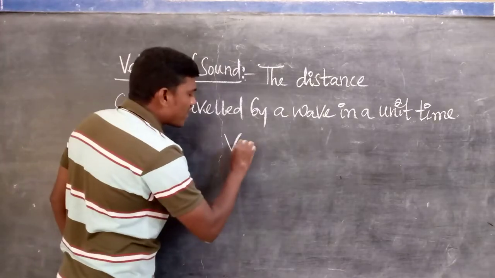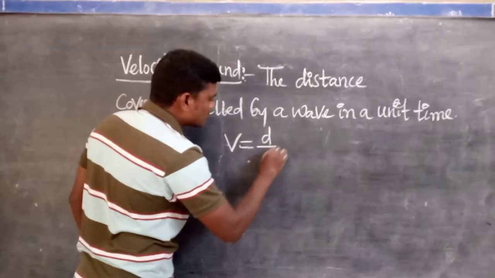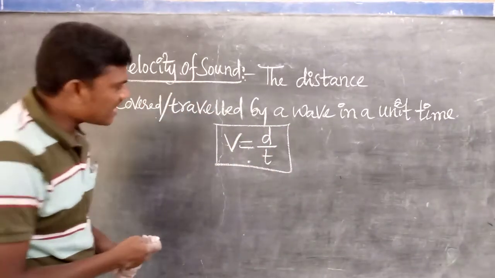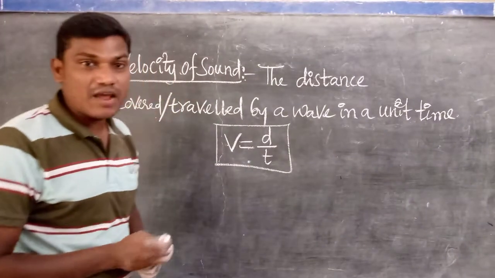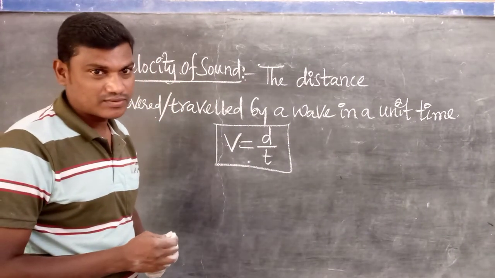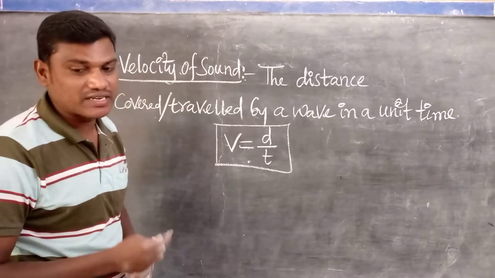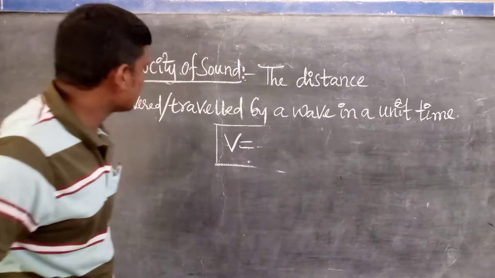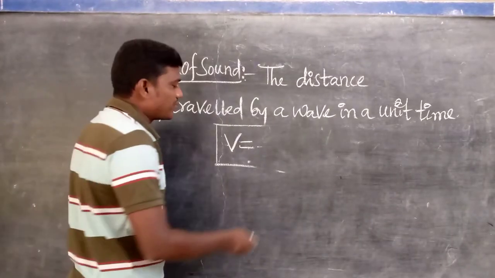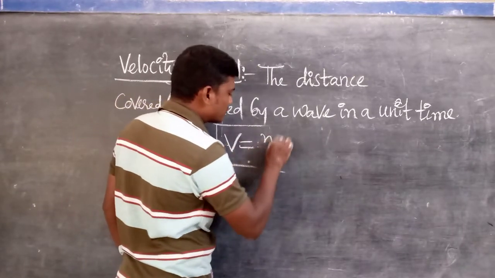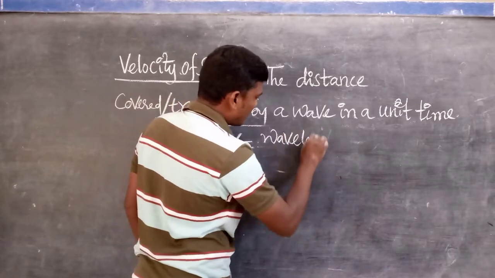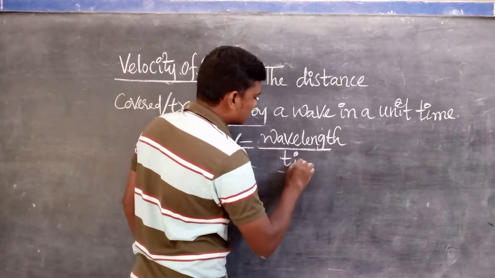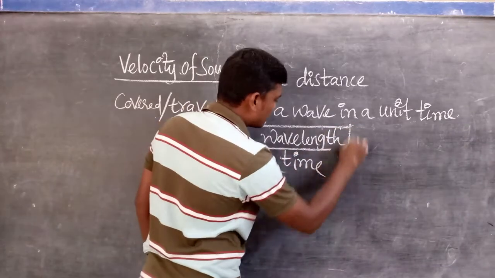What is the formula to find it? Velocity is equal to wavelength upon time. The distance traveled by the wave is nothing but the wavelength. So velocity is the distance traveled by a wave in a unit time. Velocity is equal to wavelength upon time. This is the formula.